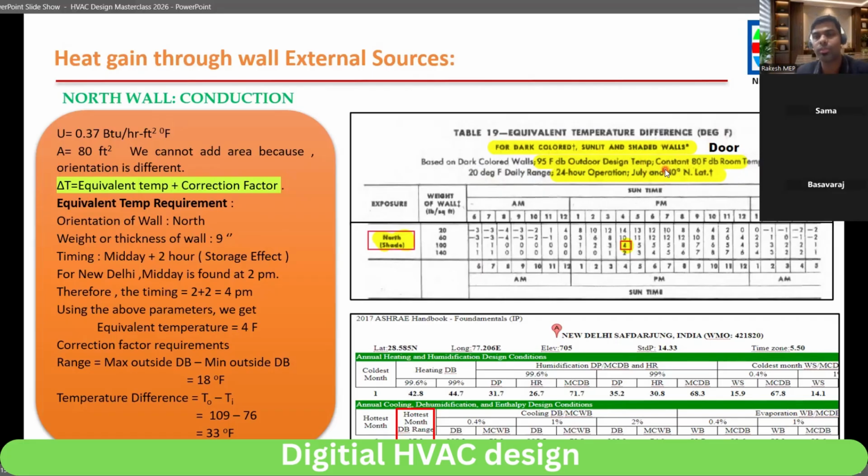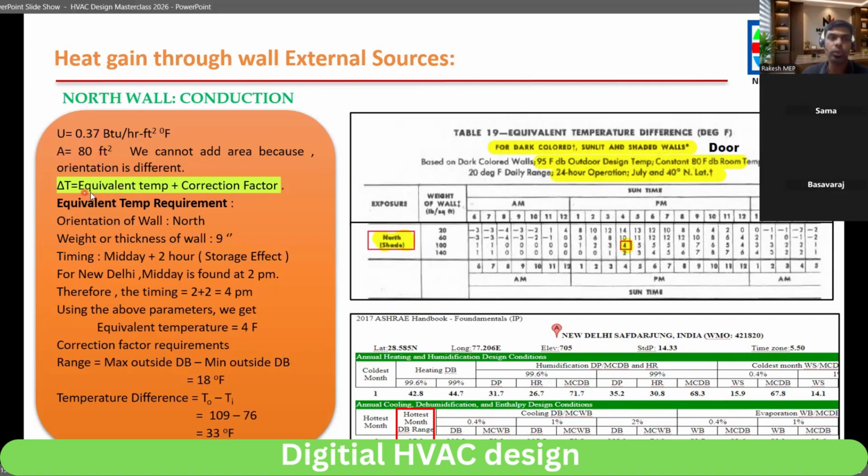So our project does not hold this value, right? Our project is 30-degree north, and a different daily range, not 20 degrees, it was around 18 or something like that. So nothing is matching here. Outside temperature is 109, so nothing is matching. This table is only for New York. So for any other city other than New York, you have to add a correction factor. If anyone asks why you are taking the correction factor, it is because the criteria mentioned in table number 19 all fall for New York City. So for other cities, we have to add the correction factor. Clear?